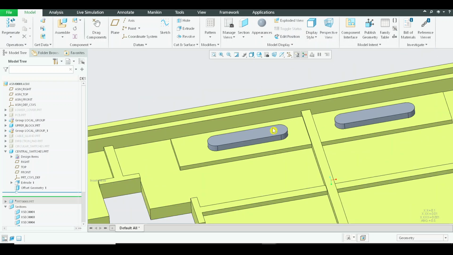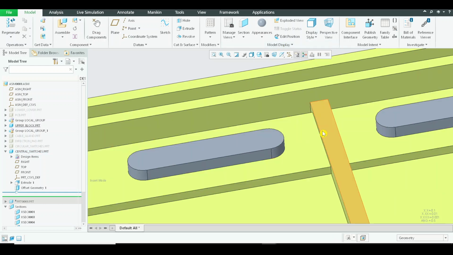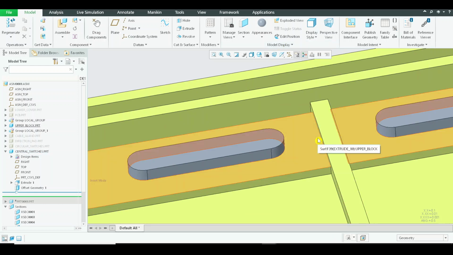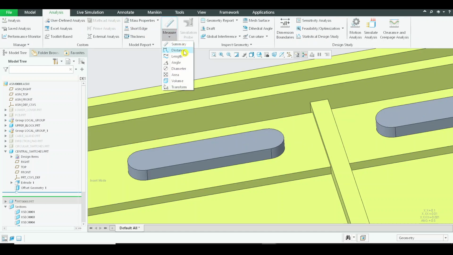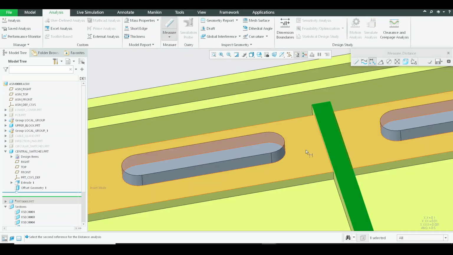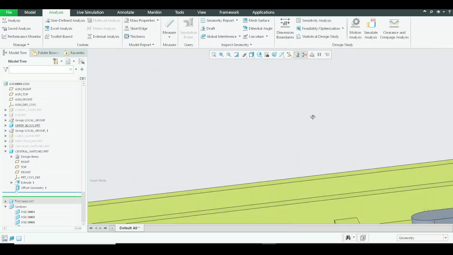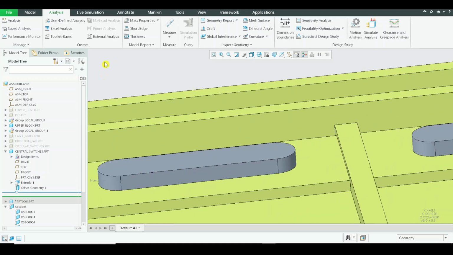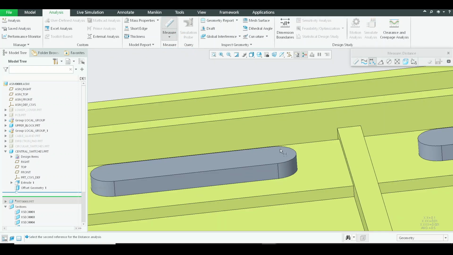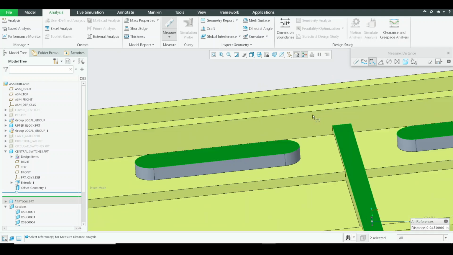All right, now I'll just activate this again, and what should be the slot distance? Let us just measure it. It has to be 0.025, all right, I'm sorry, it shouldn't be 0.025. It has to be from here 0.045.